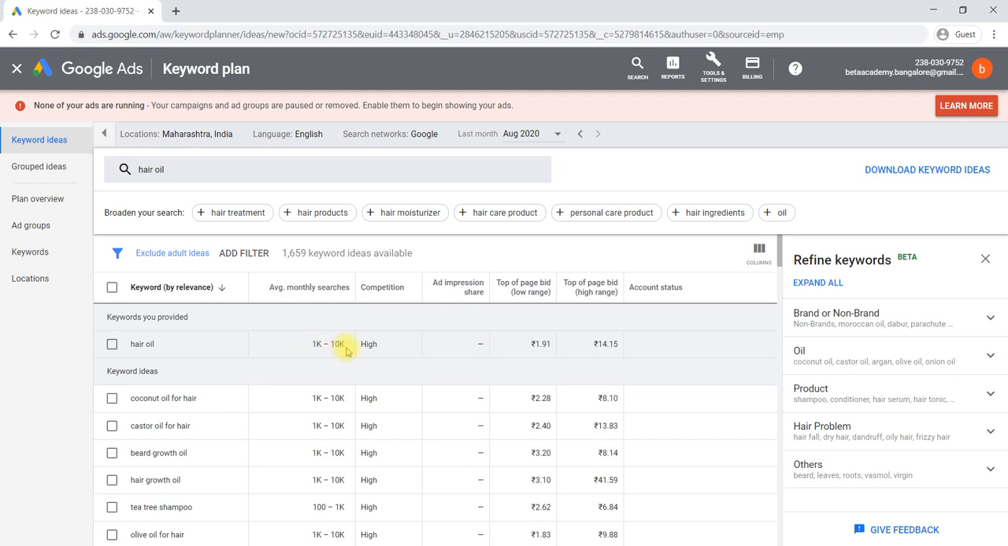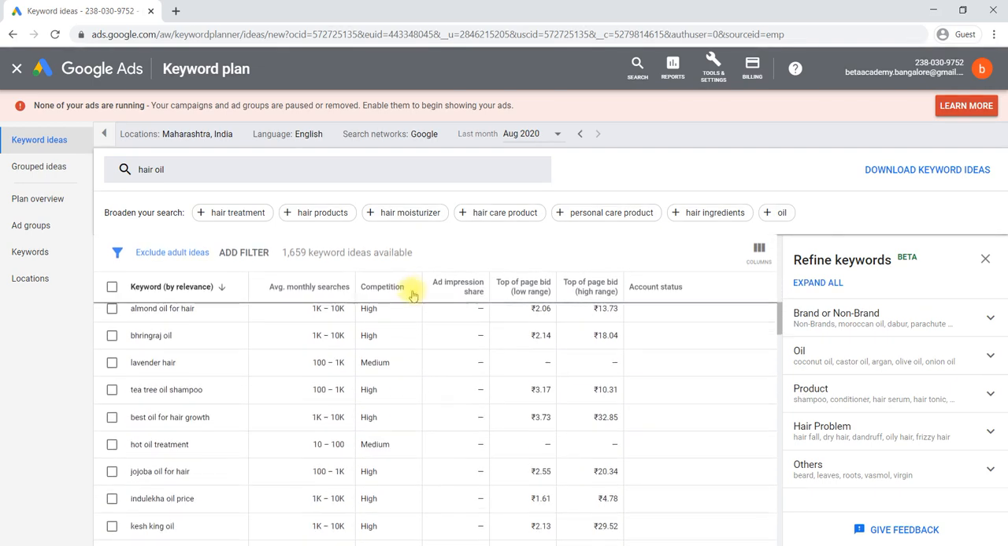1k to 10k is nothing but 1000 to 10,000 searches happening on the web for this particular keyword. Someone is searching for hair oil on Google 1000 to 10,000 times in a month. Third, it shows the competition, whether it is a highly competitive keyword or a low competition one. For this particular keyword there is a high competition.